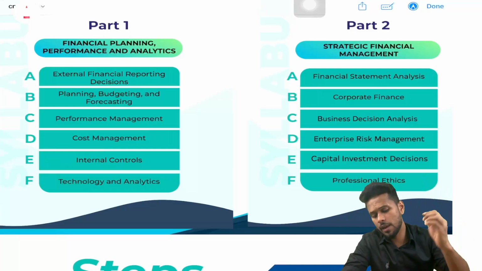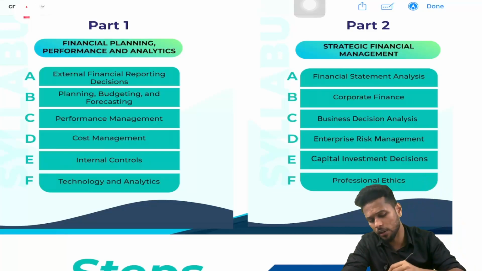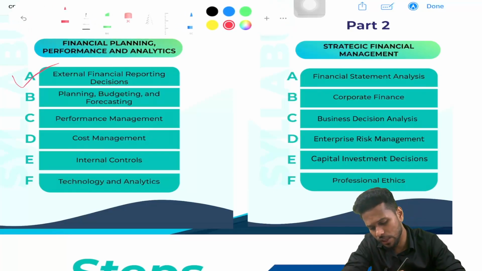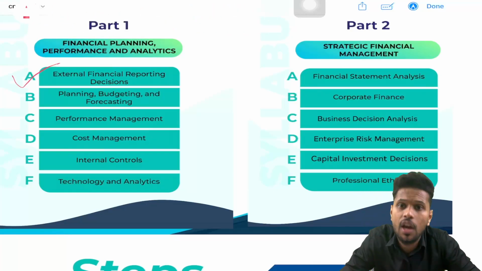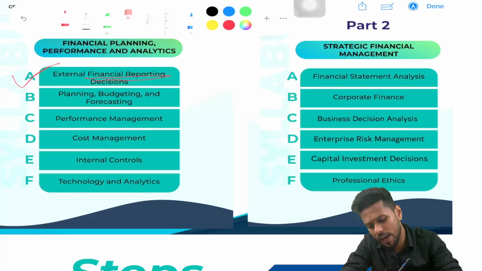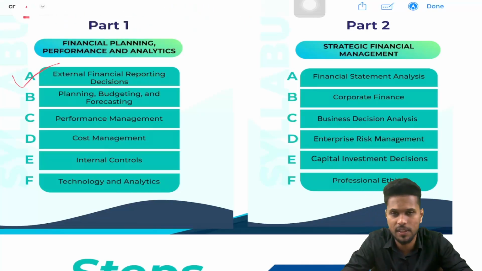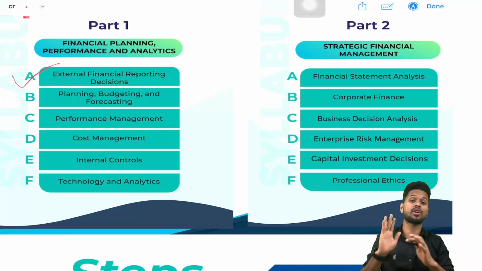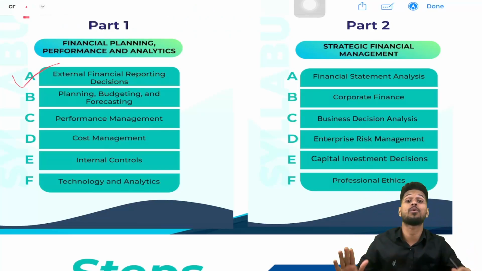So the name of section A of part 1 is what? Listen everybody, the name of section A of the part 1 syllabus is external financial reporting decisions. Here we are studying about financial reporting. You know what financial reporting is? Financial reporting means, as an accountant, when you are working, you should create the financial report of a company.